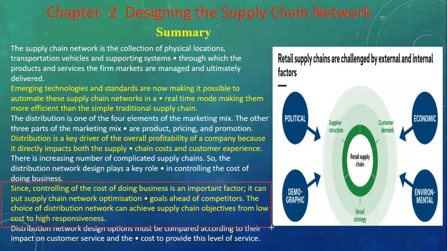Controlling cost is a very important factor. It can put supply chain network optimization. Controlling cost means cost cutting. The choice of distribution network can achieve the supply chain objective from low cost to high responsiveness. If you are providing low cost in supply chain management, then you need to be highly responsive. If you are low responsive, then the cost will increase. So this thing needs to be understood.